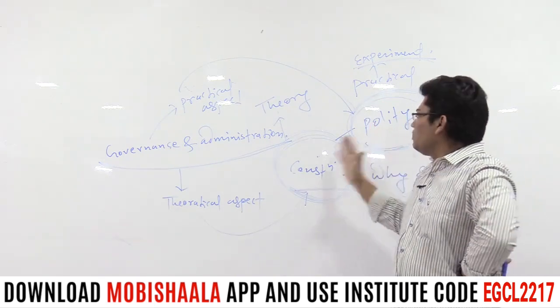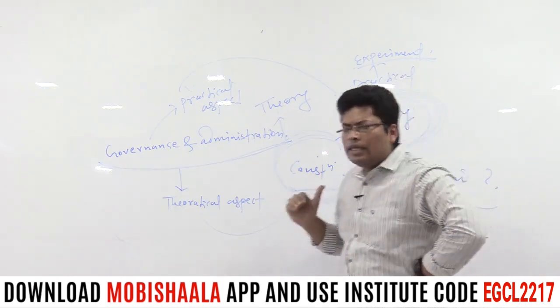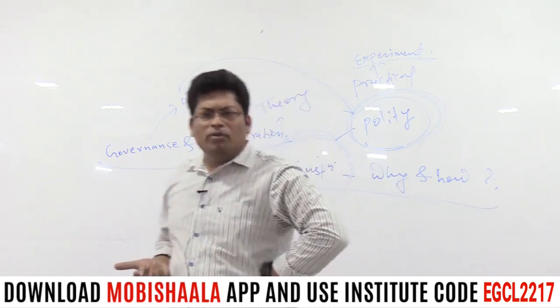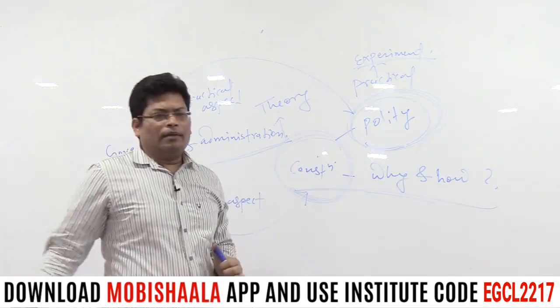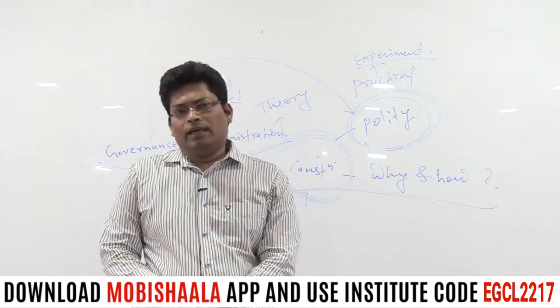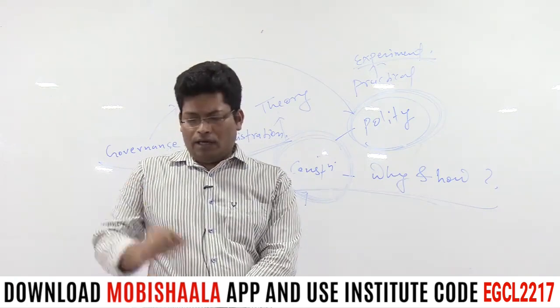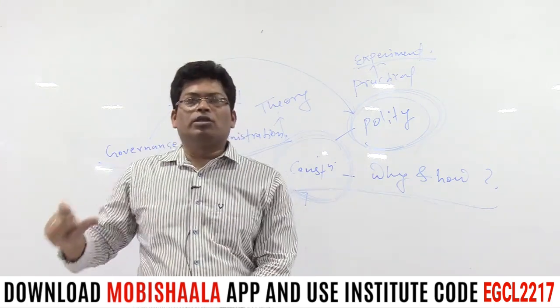This is the basic relationship between the constitution and polity, and it is an informal definition to be assigned to these terms. This is why the nomenclature of your syllabi is given as Indian polity and constitution, or Indian constitution and polity.